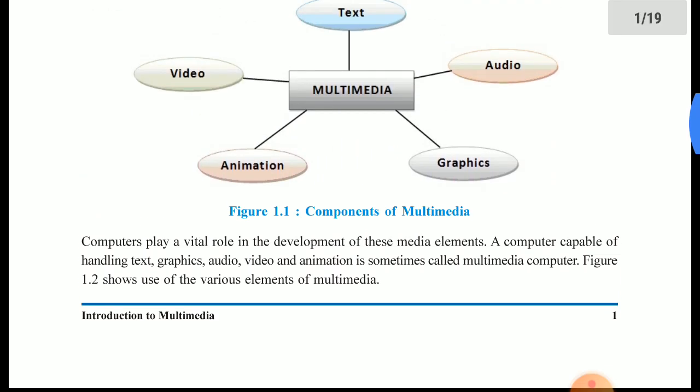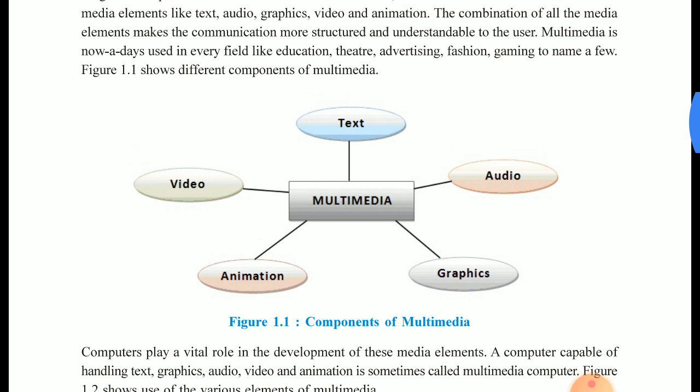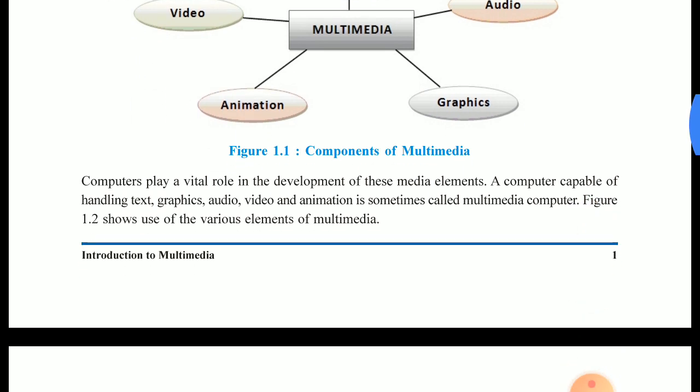Once again I will repeat: for the communication medium we are using multimedia, and multimedia basically consists of 2 parts, multiple and media. Multimedia contains totally 5 elements: in figure 1.1, they are text, audio, graphics, animation, and video.